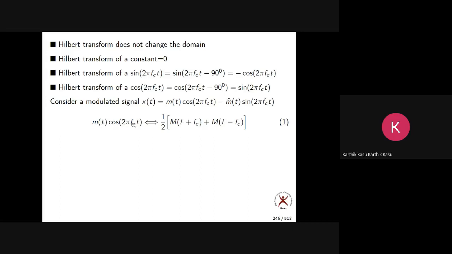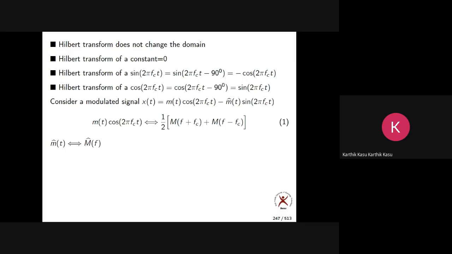M of t cos 2 pi fct has the Fourier transform of half of m of f plus fc plus m of f minus fc. What property is this? Can you tell me, anybody? Which theorem is this? Modulation theorem. Okay, that is the modulation theorem. So let us go to the next one: m of t, m of f.